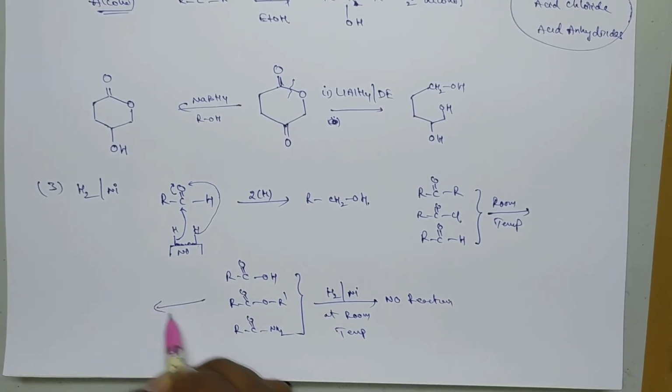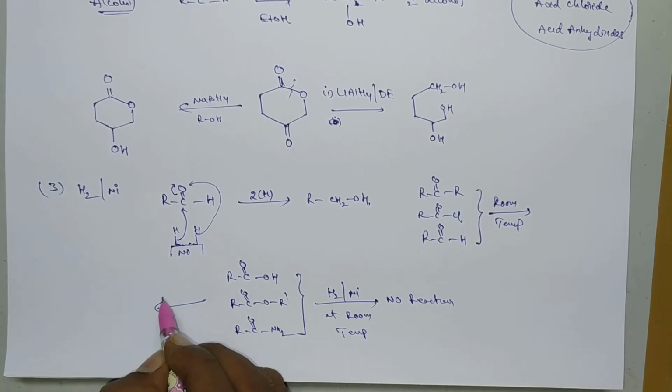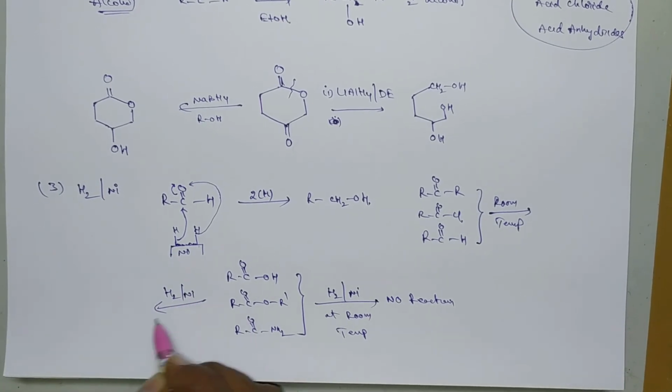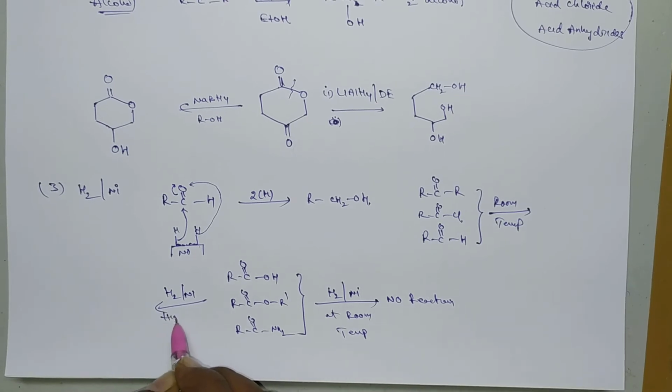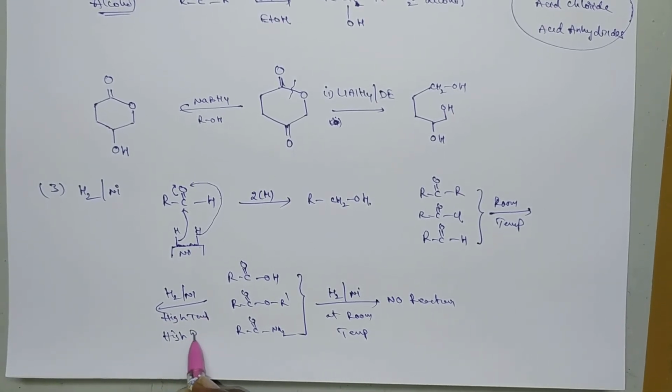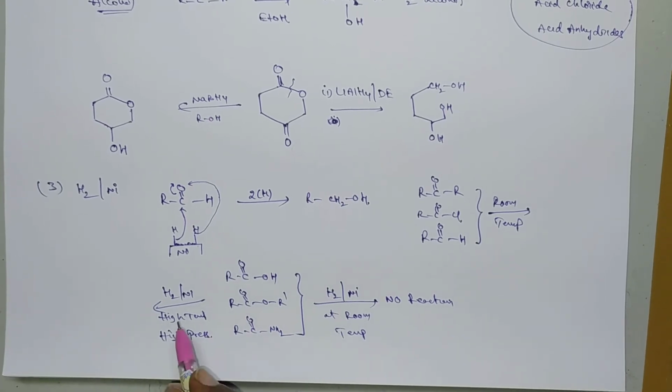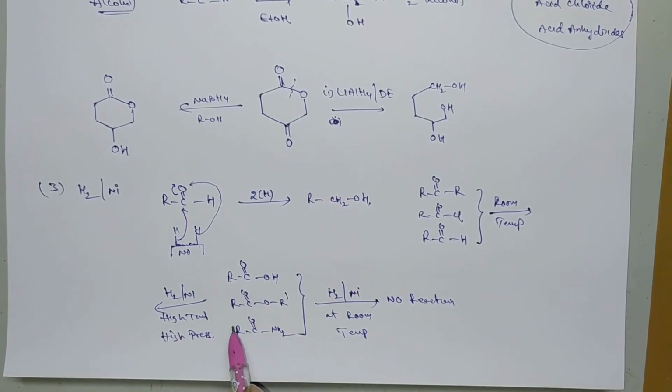But these can be reduced under high pressure and high temperature, with H2 in presence of nickel. By taking high temperature and high pressure we can reduce these compounds.